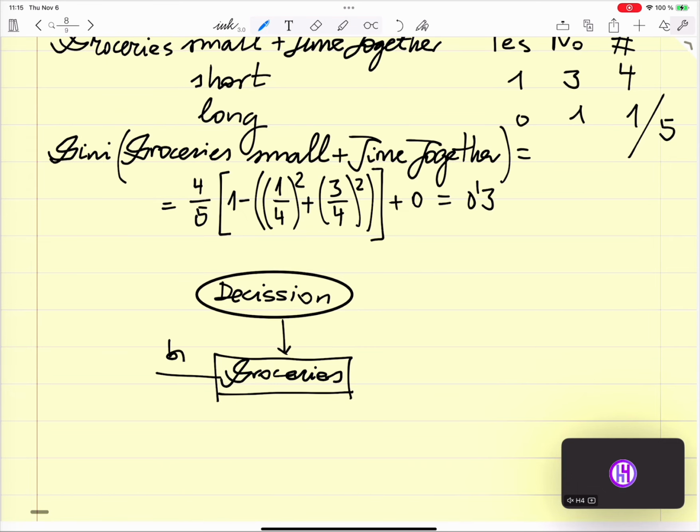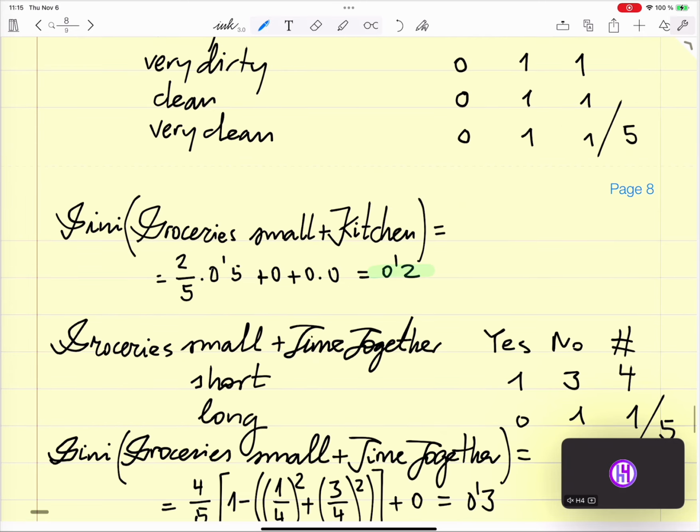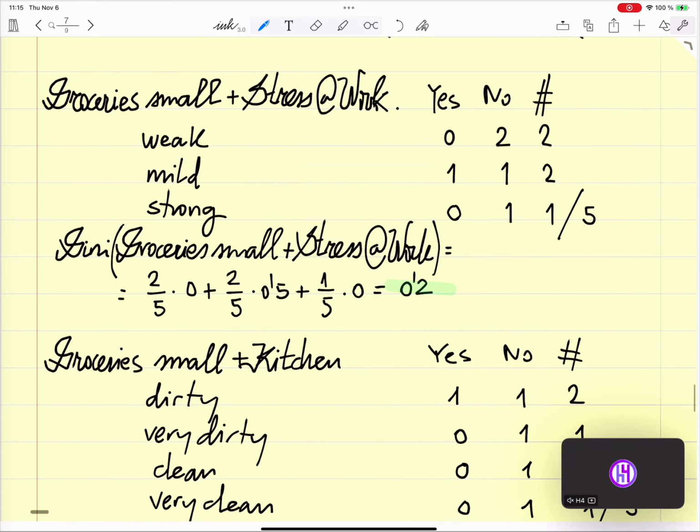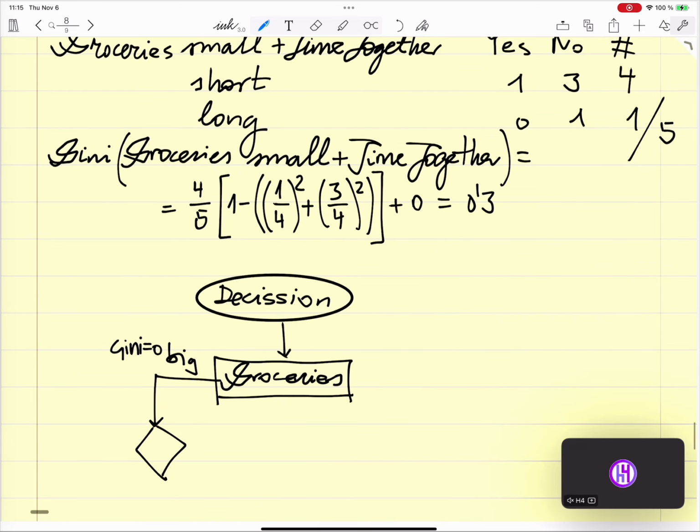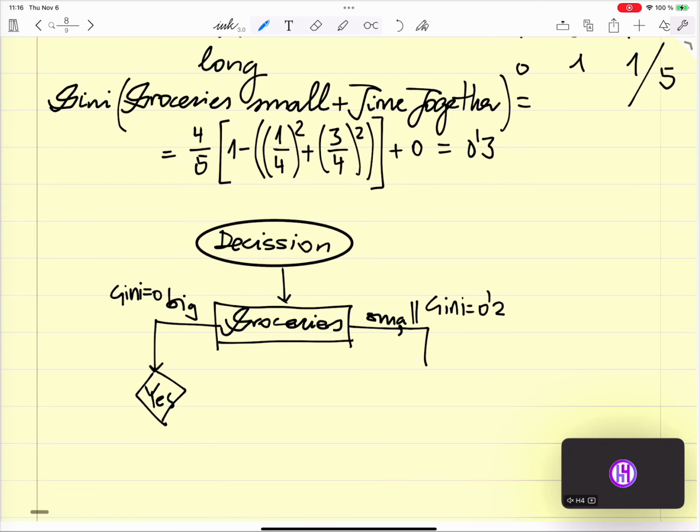So big was Gini equals 0, so we already had a decision. It was a yes. For small, we couldn't decide yet because Gini was 0.2. So we take, for instance, the kitchen as a second one.